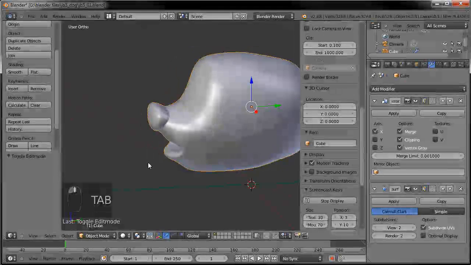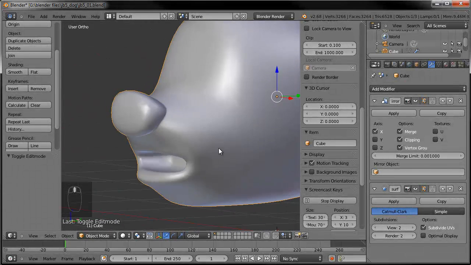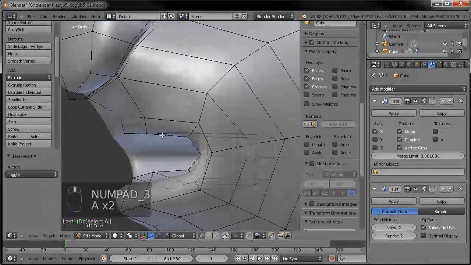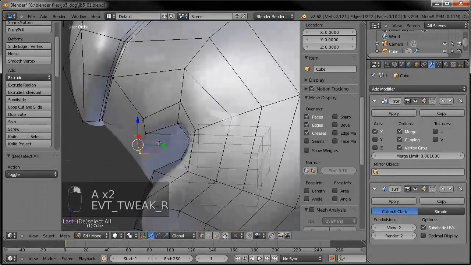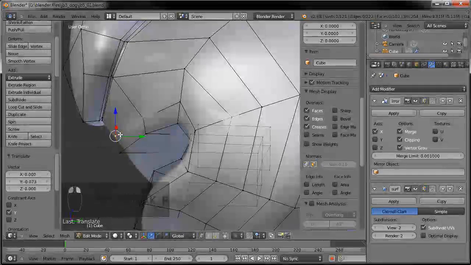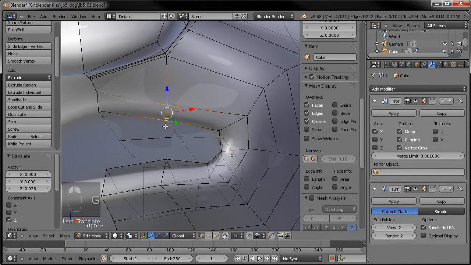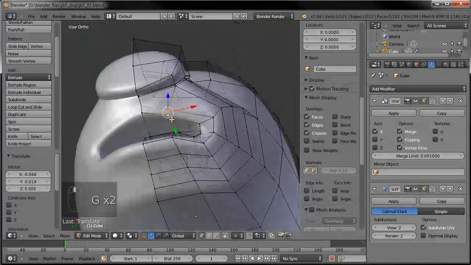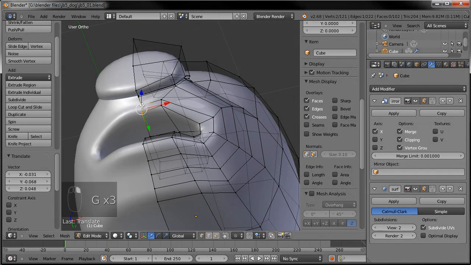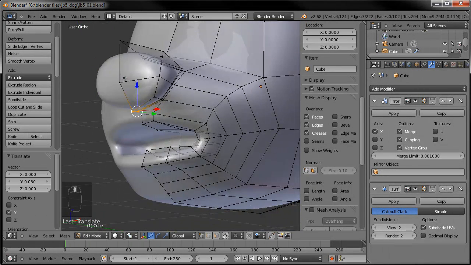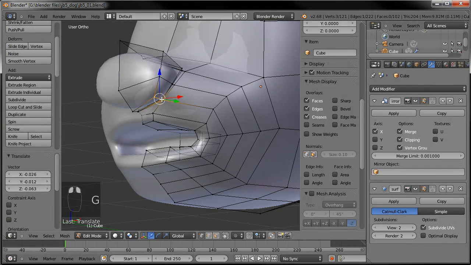Okay, so you can kind of see it starting to look like a dog, a cartoonish dog maybe, something from Disney or something. DuckTales, the Beagles, whatever. It's been too long since I saw that. So let's give it kind of the cleft palate there, the separation there between the top lip. You know what I'm talking about.